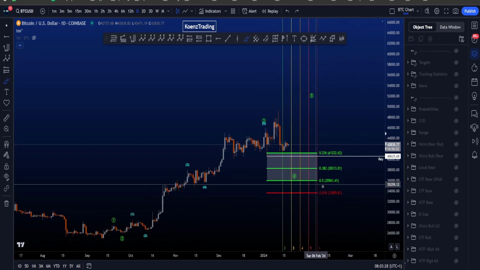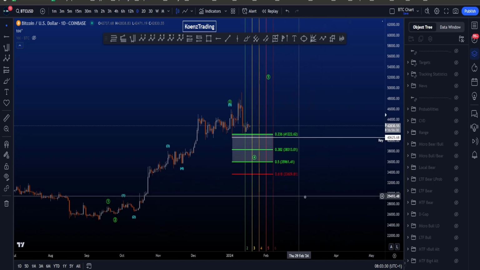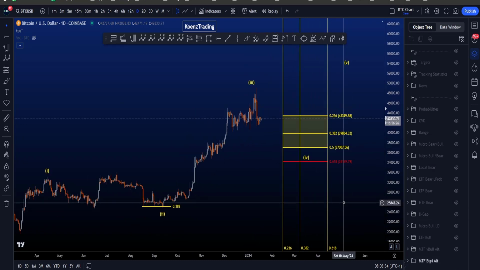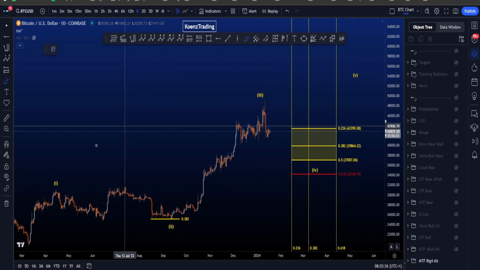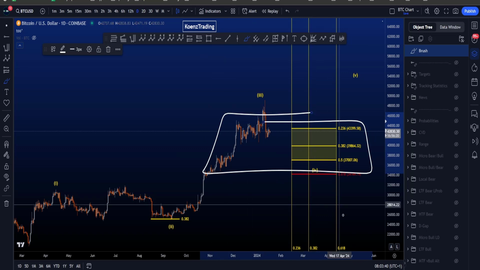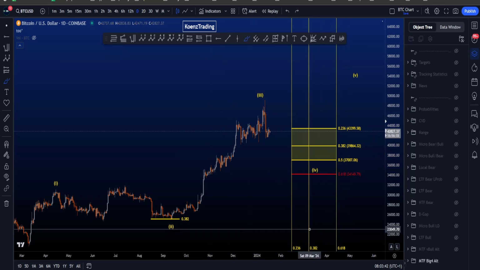If price takes this low, then there are two alternative bullish scenarios that I at least keep an eye on. The first one is this one here, where we are looking for a 5-wave impulsive structure with a bigger and longer wave 4, where preferably this wave 4 ends after the 382, which is the 8th of March 2024.